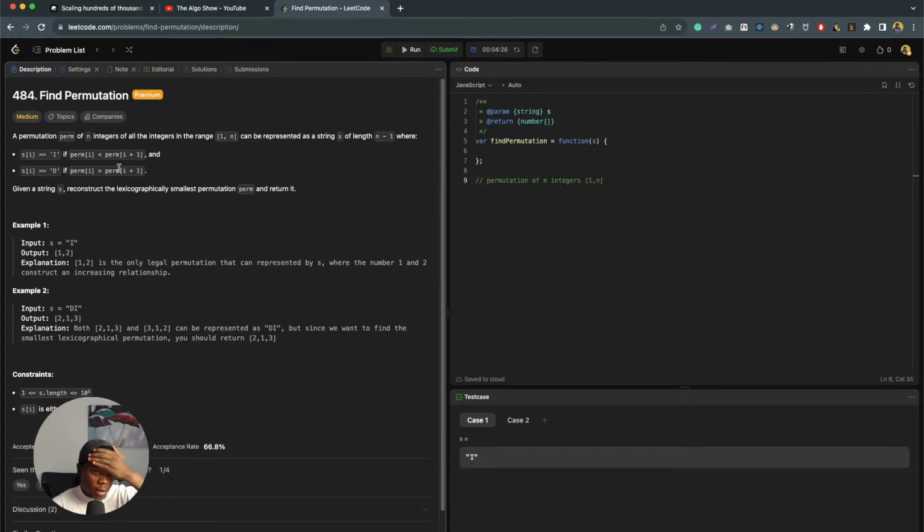So I'm just trying to understand this. Given a string s, reconstruct the lexicographically smallest permutation and return it.